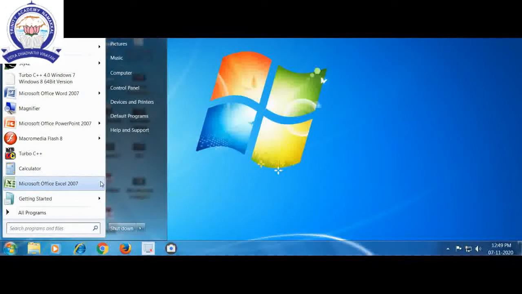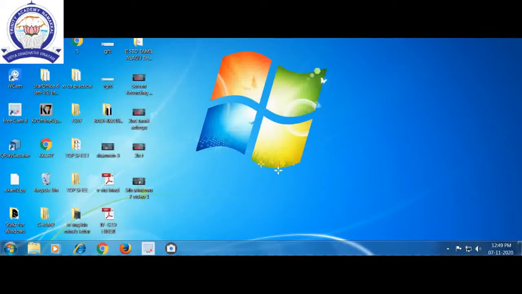I am explaining one more time. This is the taskbar, this is the start button, quick launch bar, and this is the system tray, and this is the show desktop button.